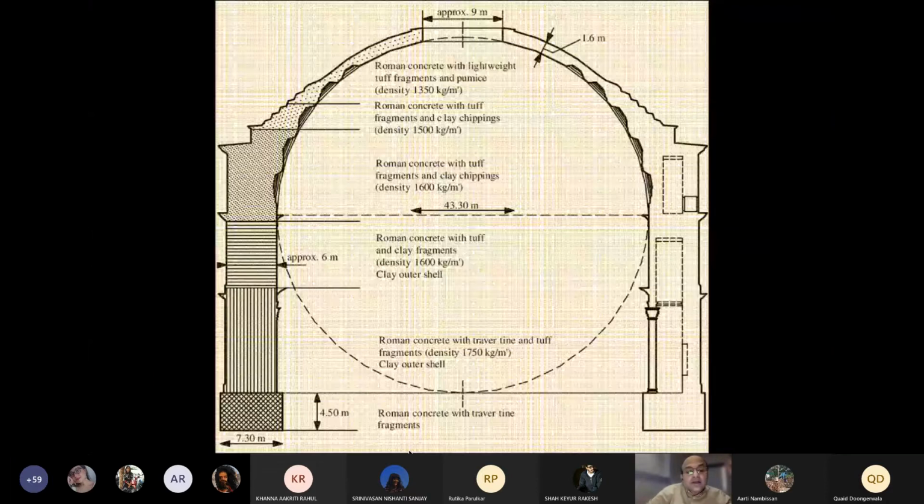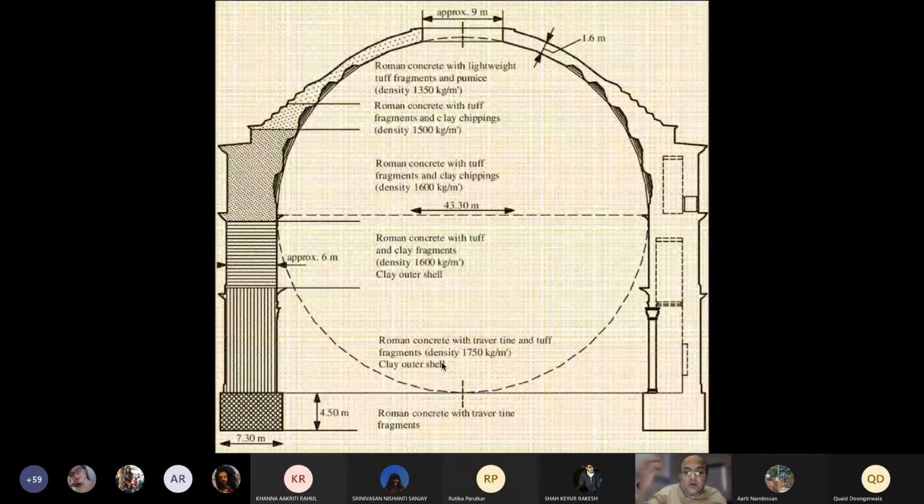Yes, I was right in my memory, it's approximately 6 meters wide, and the foundation is 4.5 meters deep. So it's about the Kamla Raja height from the first floor down onto the ground. And you see the nature of material which changes right from here till the top, and the kind of density which the material can take. You see the density out here is 1350 kg per meter cube, and it goes on changing till you get something much denser here.